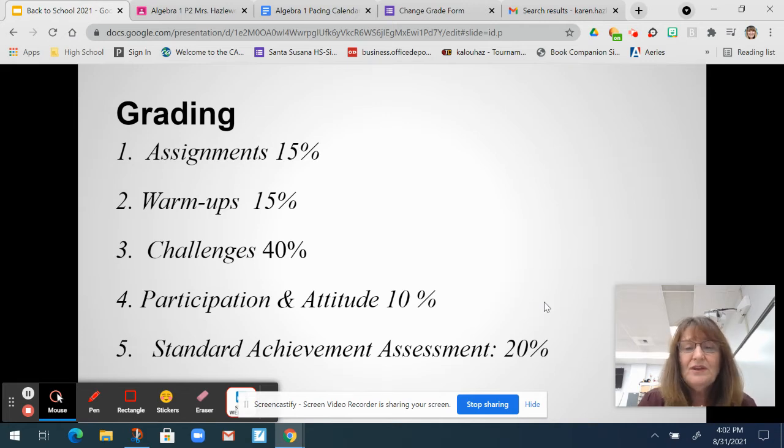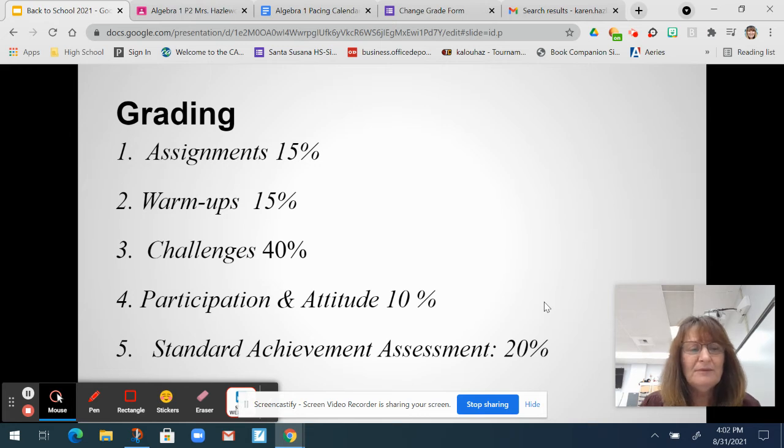Participation and attitude, that's being on time, that's bringing your materials. When I'm having them do group work, that's doing group work. Basically, they get a point every day. So if they don't bring their book, they lose a point. If they're tardy, they lose a point. There's 5 points per week, and I only see them 4 days. So hopefully they get at least 1 point each week.